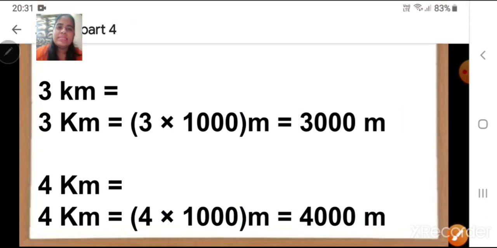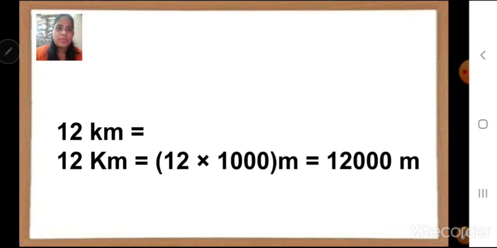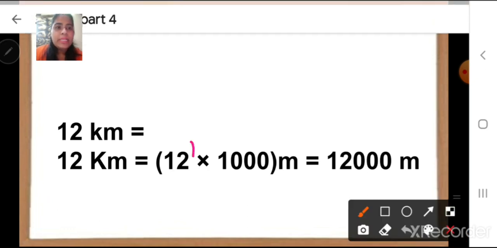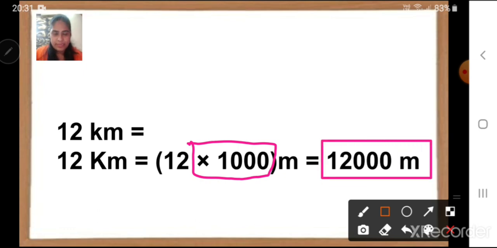Now children, the same way, if I want to find out what is 12 kilometers, I will take the number and multiply it with 1000. So 12 into 1000, children, it is multiplication by 1000. Remember the multiplication rule, you have to add your zeros. So see what answer we have got, 12,000 meters. So 12 kilometers is equal to 12,000 meters.